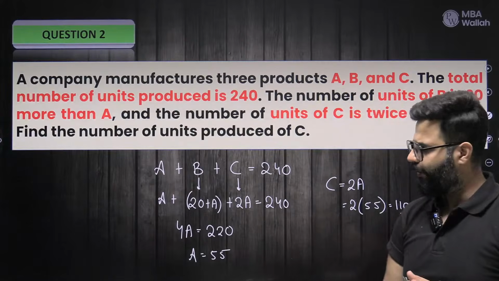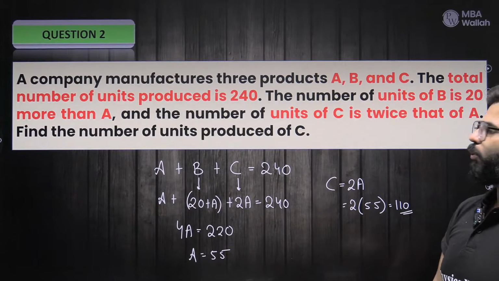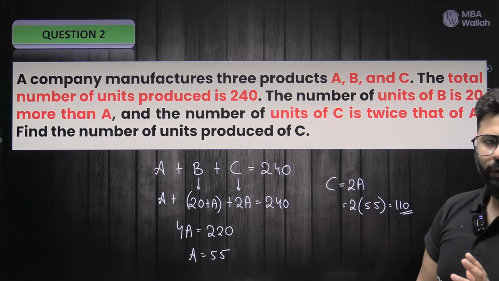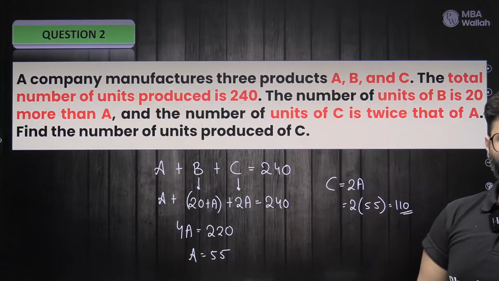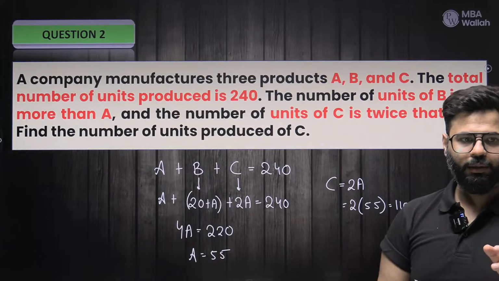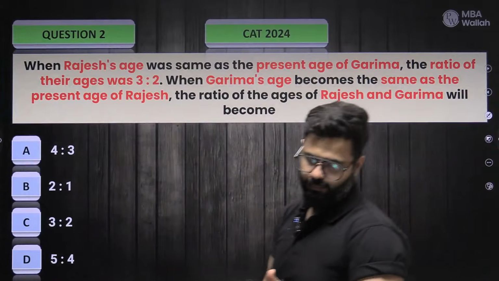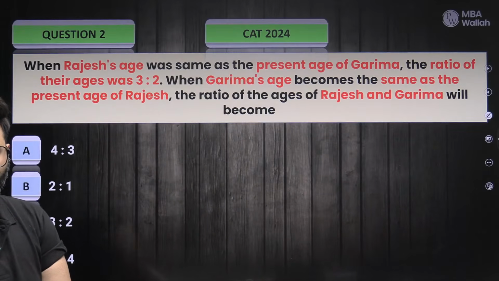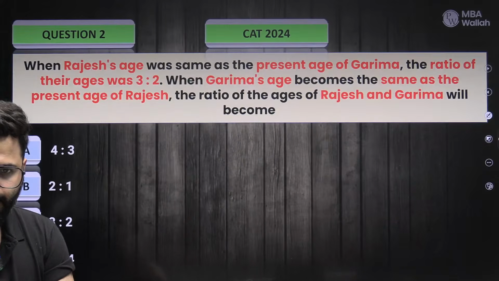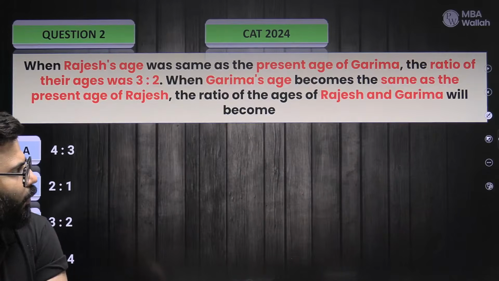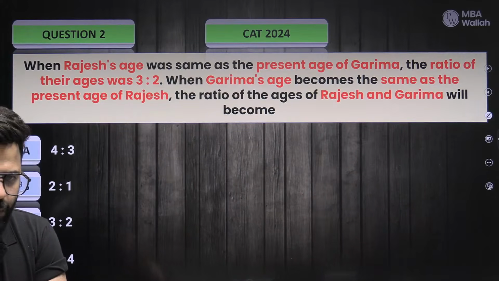Right? Now that will be a little interesting one. So give it time. I want you to do it on your own. Okay. So let's go. Try one more. CAT 2024 PYQ. Let's see if you can make it on your own, right? So we have handled 1, 2, 3. Okay, perfect. Not 20A. That is 20 more than A, so 20 plus A. And C is twice that of A, not twice more than A, not something like that, right? So try this one. This is a 2024 PYQ. We'll do it very smartly. Let's see how can you handle this one. Try.